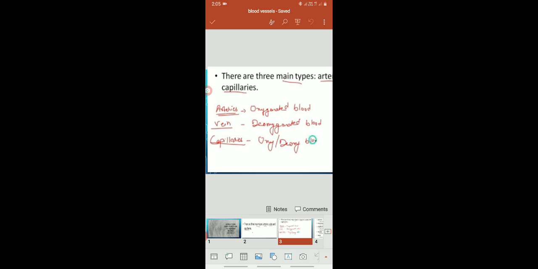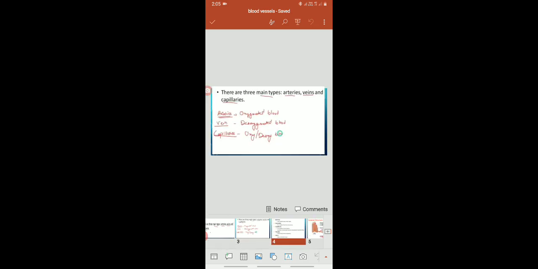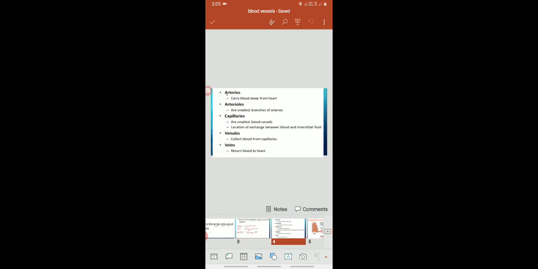Now the next one: what are the artery, vein and venules? The first thing is that arteries are the blood vessels which carry blood away from the heart. It's very easy to remember: artery, A for away from the heart.